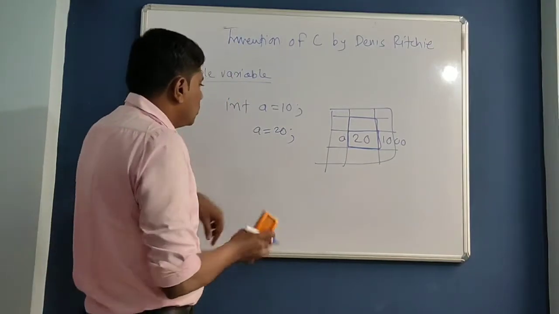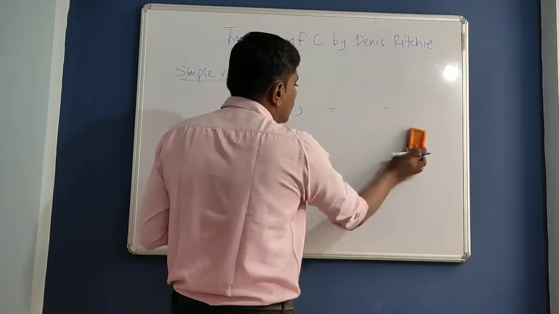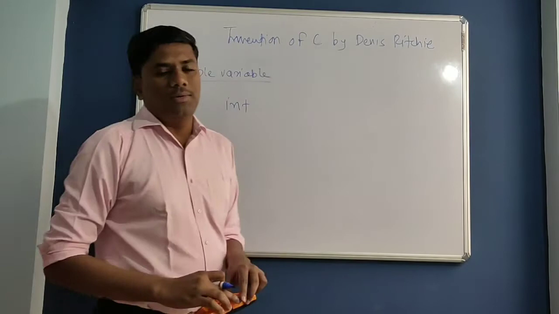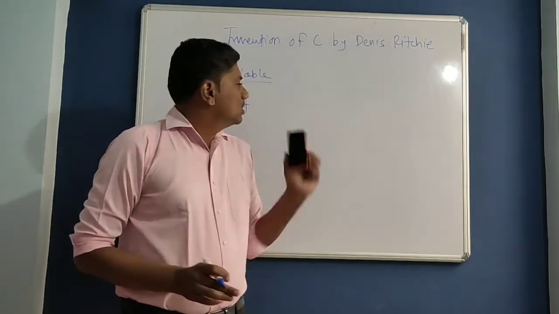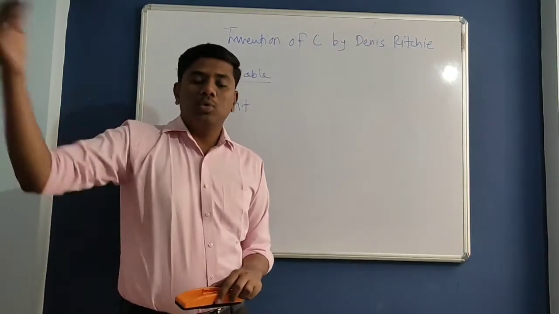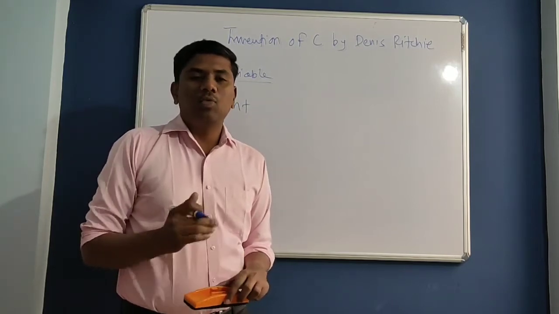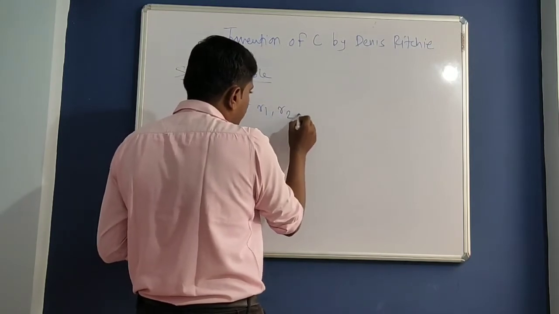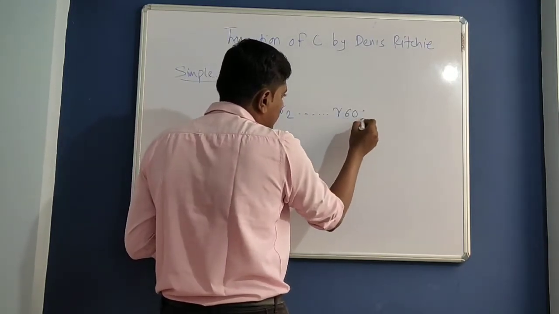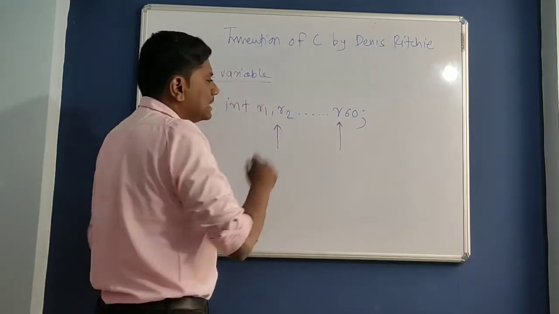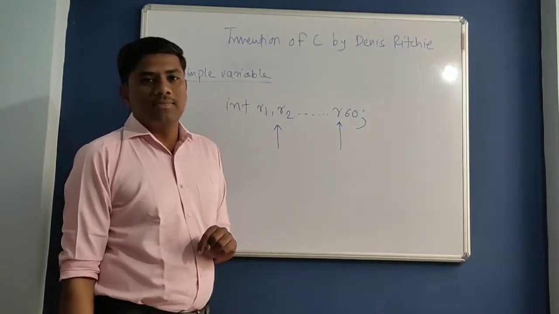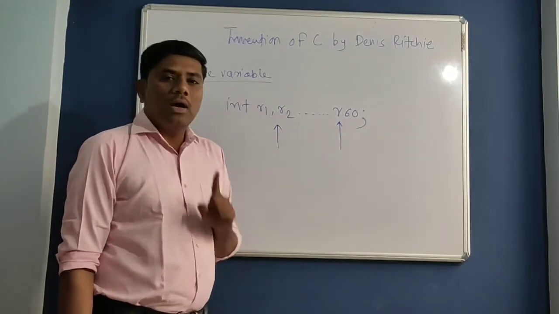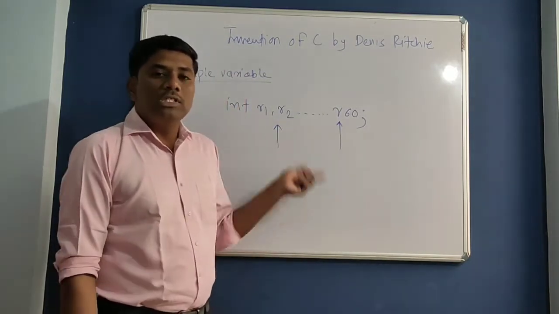Getting? So suppose I want to store roll numbers of 60 students, and suppose I have only the simple variable concept. I don't know other concepts in C language. Then what should I do? I need to take 60 ordinary variables to hold 60 roll numbers, because at a time I can't store multiple values in a single variable.